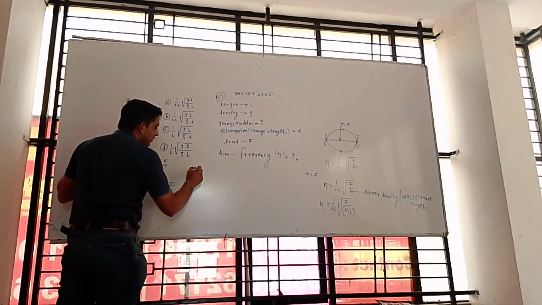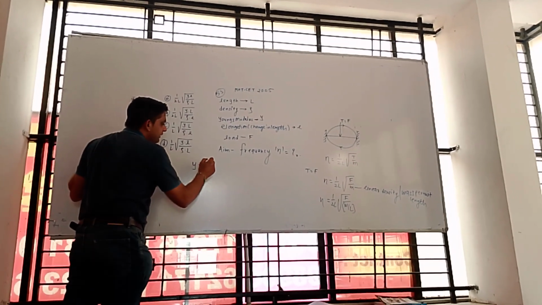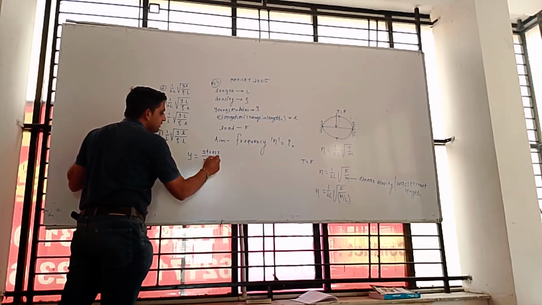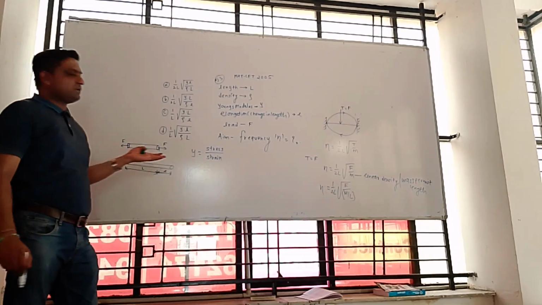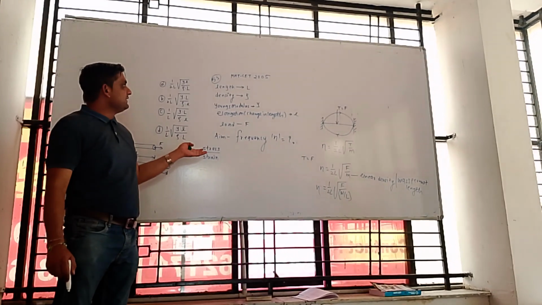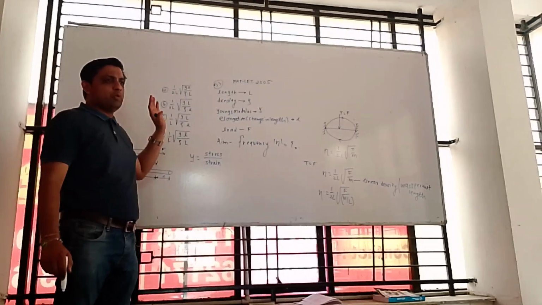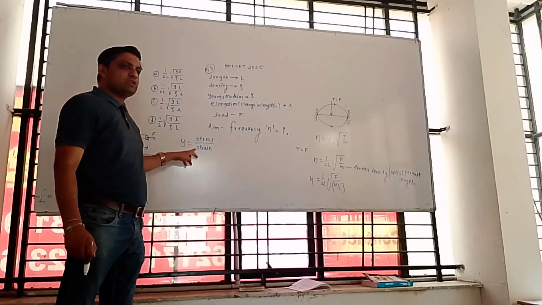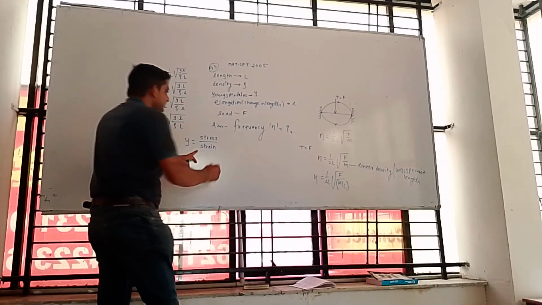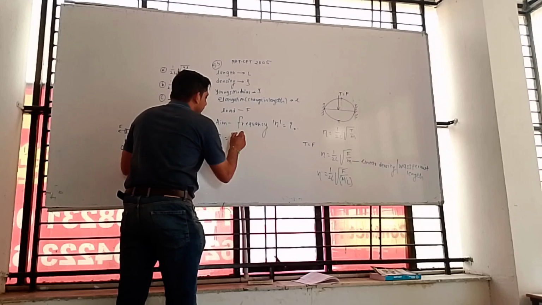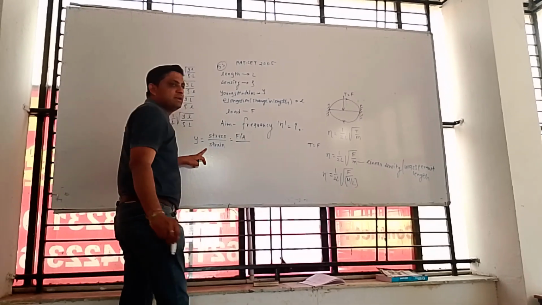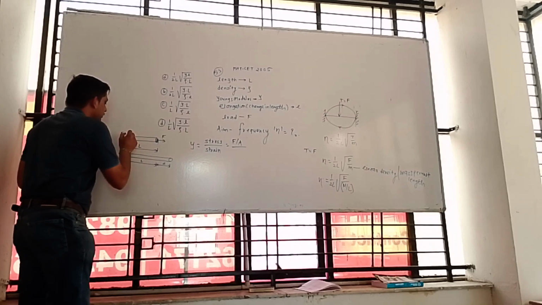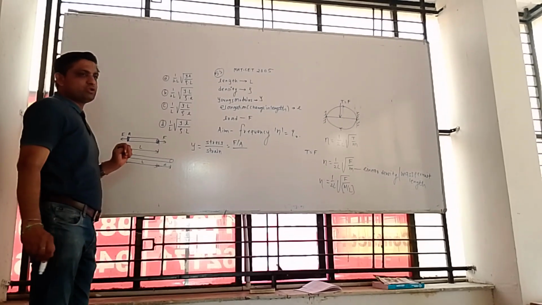So what is the formula for Young's modulus? Young's modulus is the ratio of stress upon strain. This will be a new concept for you, my dear friends. Previously it was a concept in your syllabus, nowadays it is omitted. Young's modulus is the ratio of longitudinal stress upon longitudinal strain, right? Stress is defined as restoring force per unit cross-sectional area. How much force is applied on how much area, that is called stress.